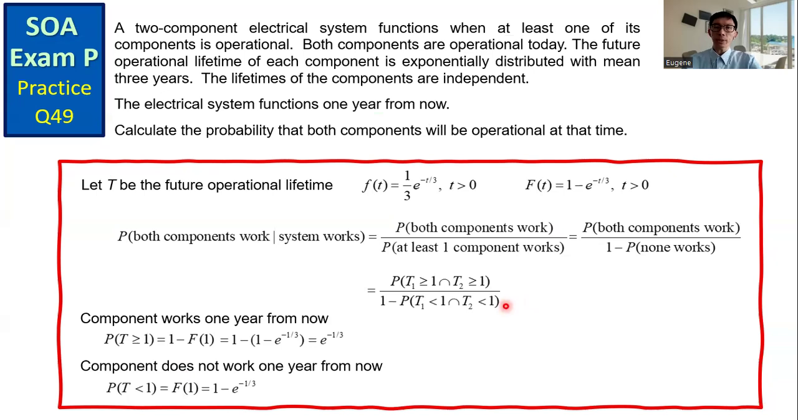The lifetimes of the components are independent. So the probability of the two events can be expressed as the product of the probabilities of each simple event. So we have the probability T1 greater than or equal to 1 times the probability T2 greater than or equal to 1 in the numerator. And for the denominator, we have 1 minus the probability T1 less than 1 times the probability T2 less than 1.